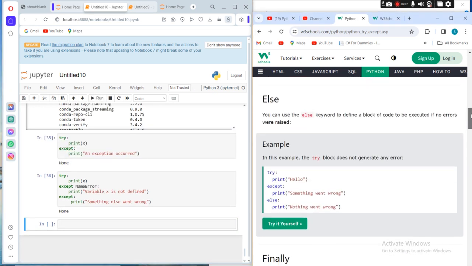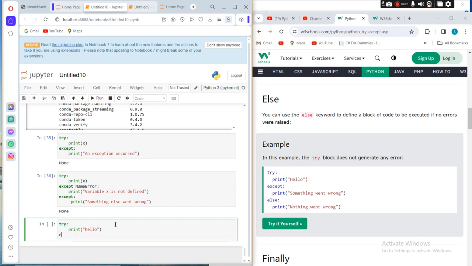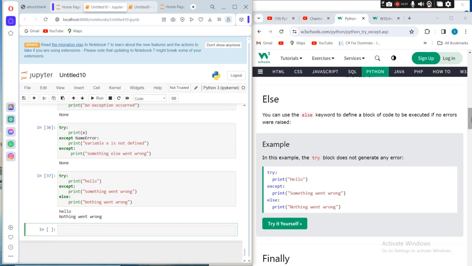We say, for example, that the else block defines a block to be executed if no error occurs. For example, we have try, print hello, and except, if there is an error, print "Something went wrong." And an else block, if there is no error, print "Nothing went wrong." So the output is hello and nothing went wrong.